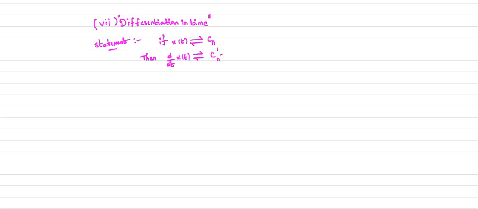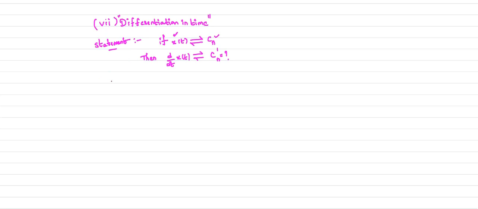Let us consider it is Cn dash. So x of t is a signal, its complex exponential Fourier series coefficient is Cn. Now what is the differentiation in time domain property? If you differentiate your input signal, what is its complex exponential Fourier series coefficient?